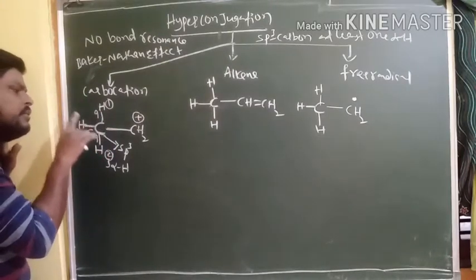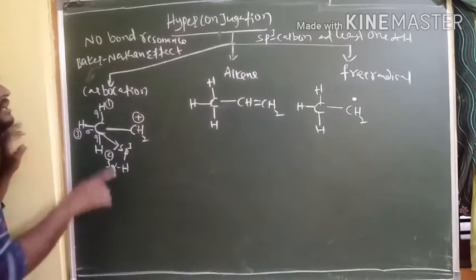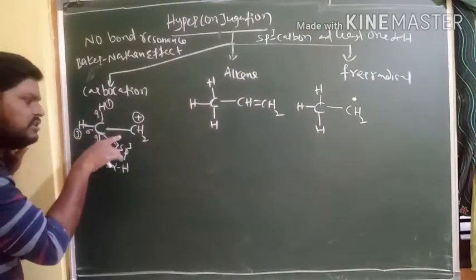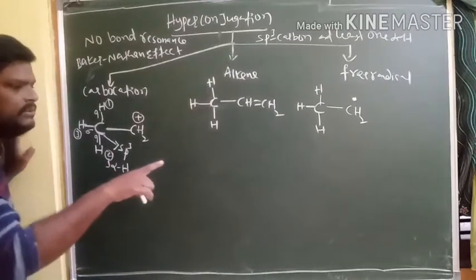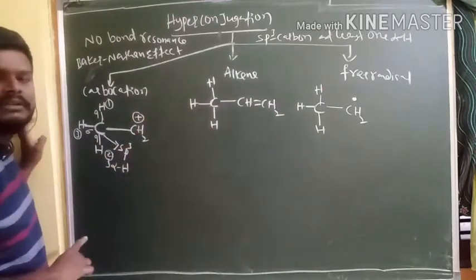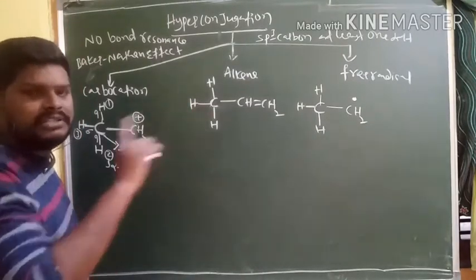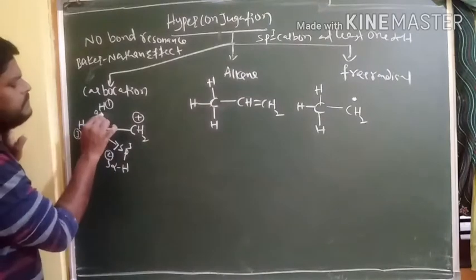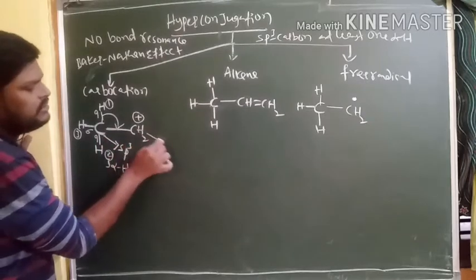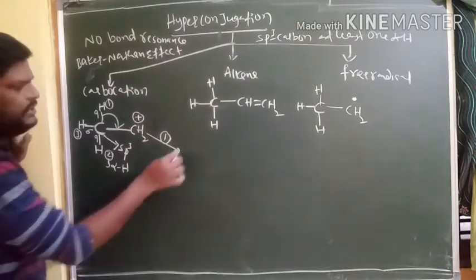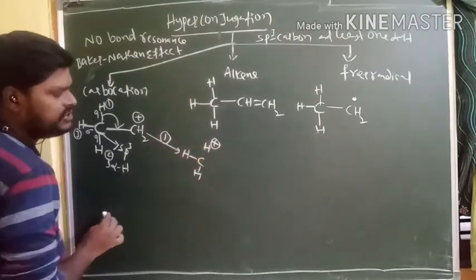Among these three, any sigma bond can rotate towards the positive charge to make a pi bond. That's why this hyperconjugation is also called sigma to pi bond conjugation or delocalization of sigma and pi bond orbitals. So here this bond rotates between these two carbons to get the first structure. Here hydrogen gets a positive charge, and here no bond is there.